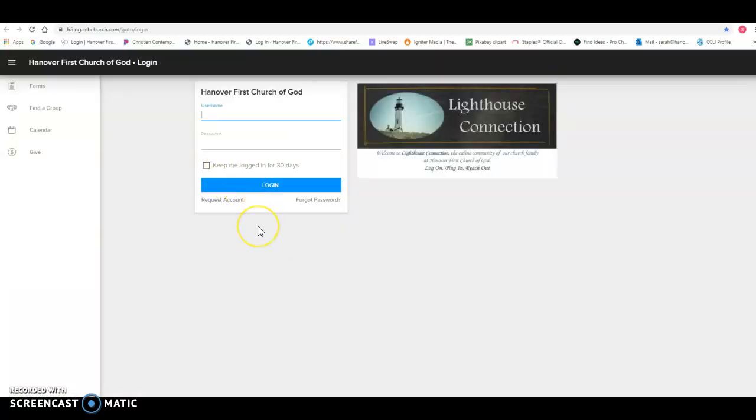Some of you already have login credentials. If you've forgotten your username or password, we can reset that for you. Just request through the office. If you haven't logged on, you will have to request an account. Once you fill out the fields required, the office will receive a notice and you will receive a login activation request during business hours. You will then need to set up your username and password.